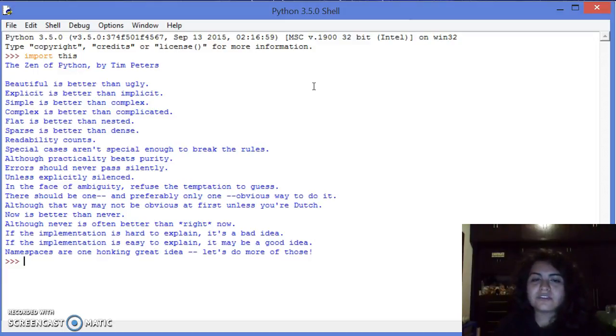If the implementation is hard to explain, it's a bad idea. If the implementation is easy to explain, it may be a good idea. Namespaces are one honking great idea. Let's do more of those. So that's the end of the Zen of Python.